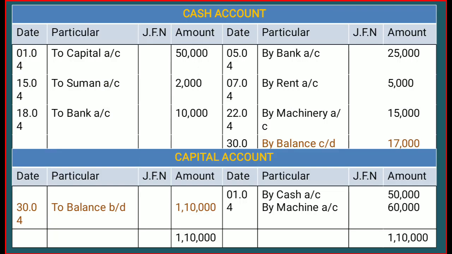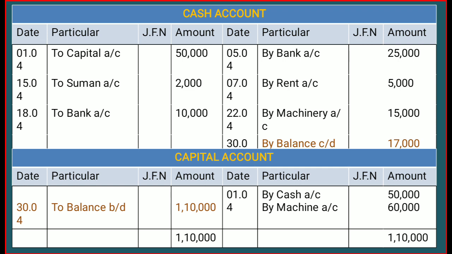Let's check how to prepare the cash account. In the first transaction, dated 1st of April, the cash account was debited by 50,000. So first we have to note down our date, 1st April. On the debit side we have to write 50,000 in the column of amount. Okay, so it's my mistake.